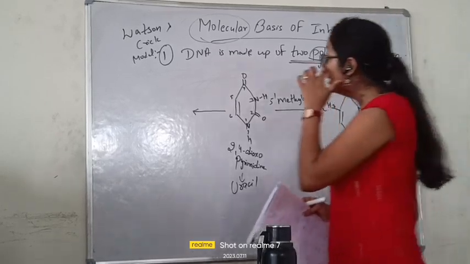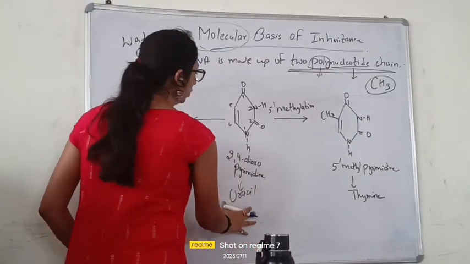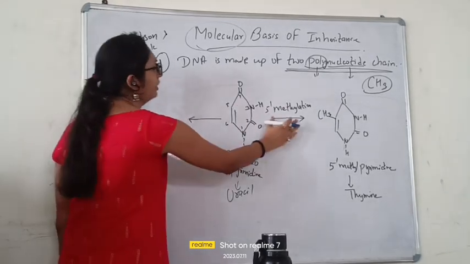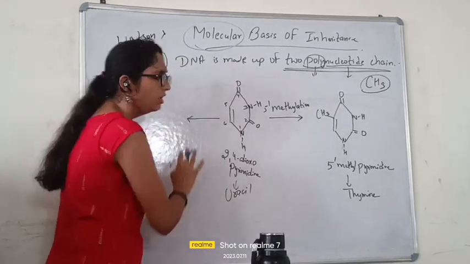Understood? Then comes here, beta, what will happen to convert uracil into cytosine? Same process. Here we did the methylation process, now we will do the amination process.